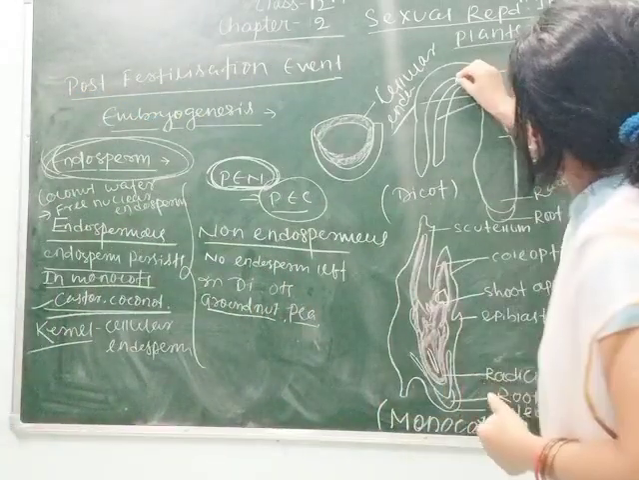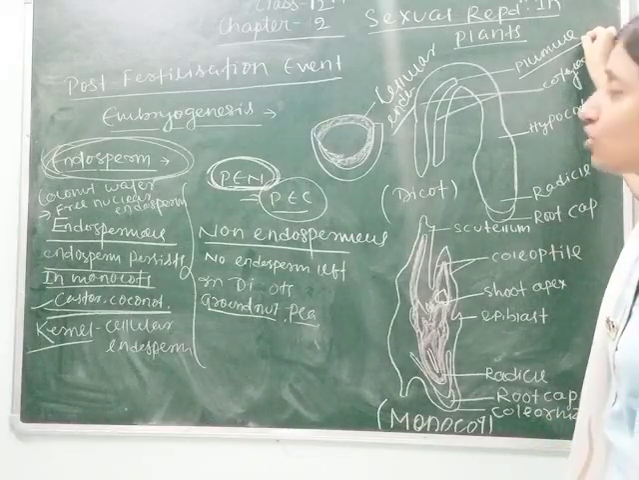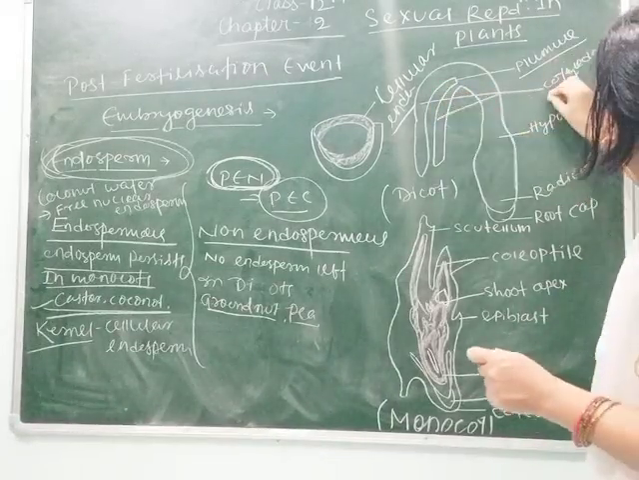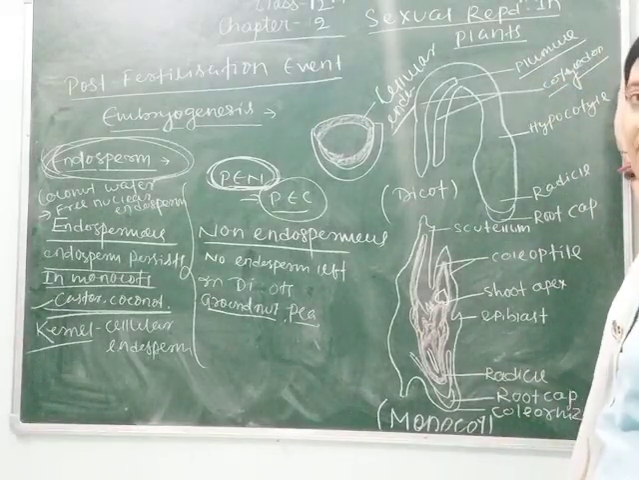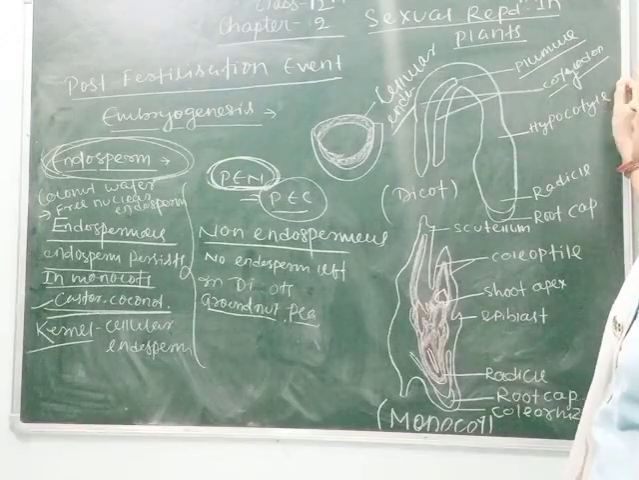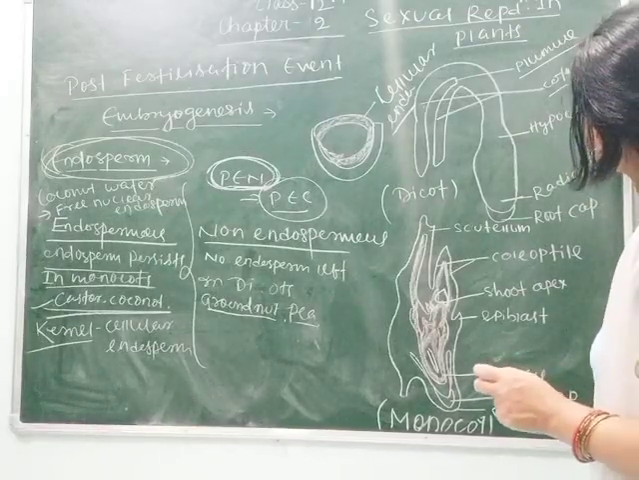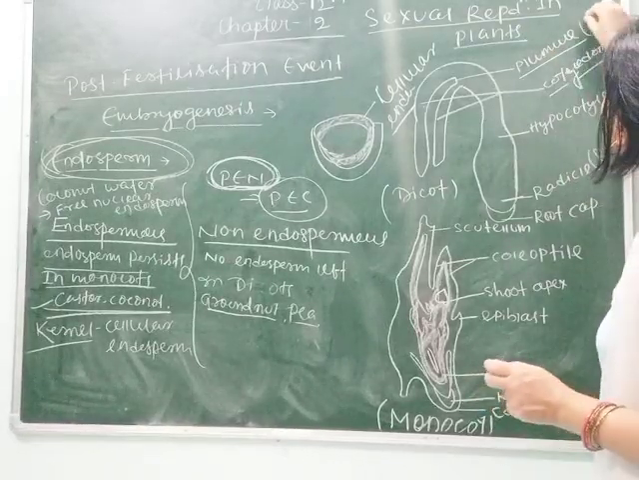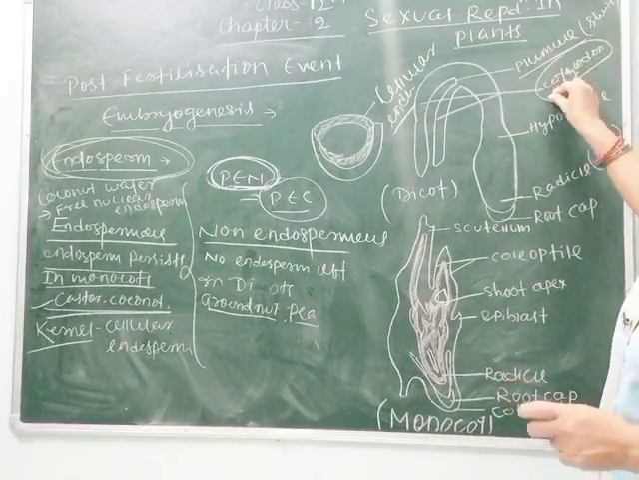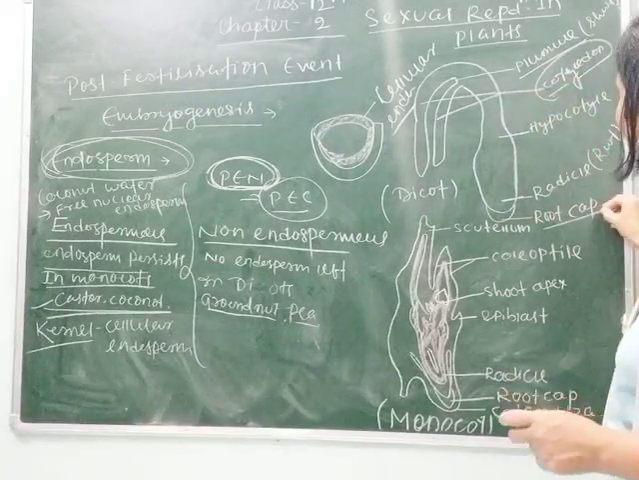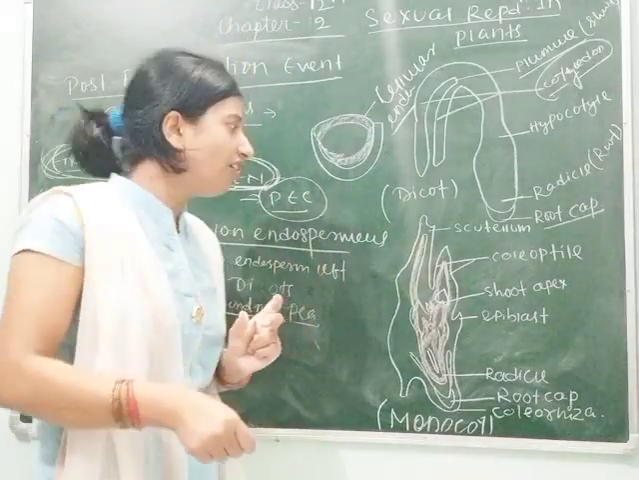Here you can see this part is called the plumule. Plumule represents the future shoot. This part is the cotyledon. As we know, cotyledons are the fleshy structures in the plant which provide nutrition. Next is the radicle. Radicle is called the future root. This will get converted into root in the embryo, and this will get converted into shoot in the embryo. This part gives nutrition to the embryo, and this is the root cap, which protects the root from external injury during its growth in the direction of the soil.